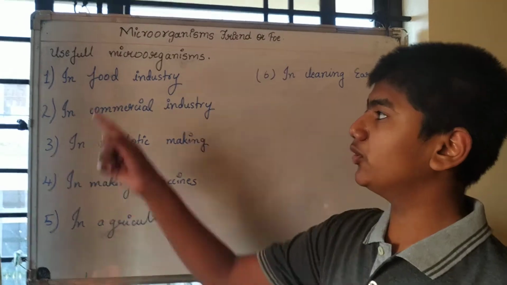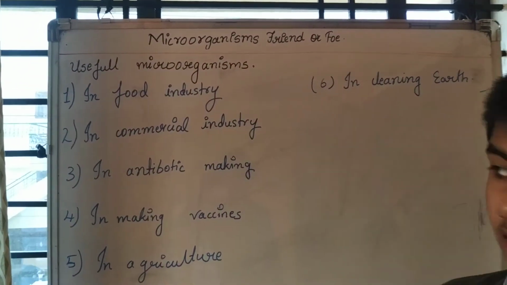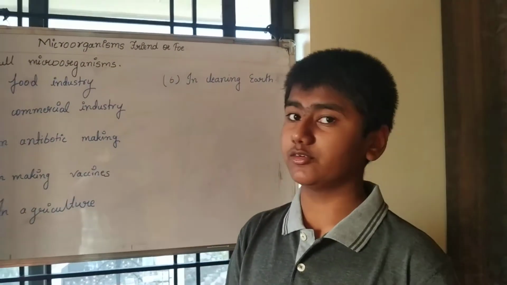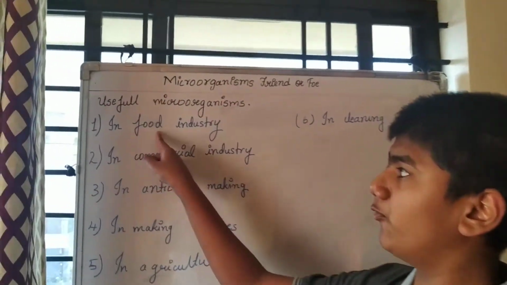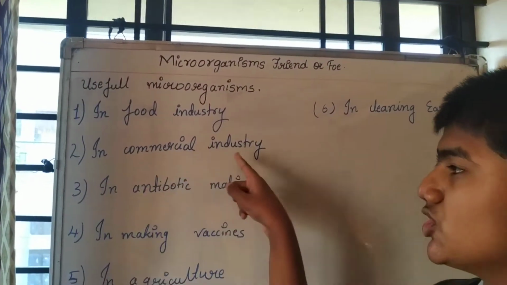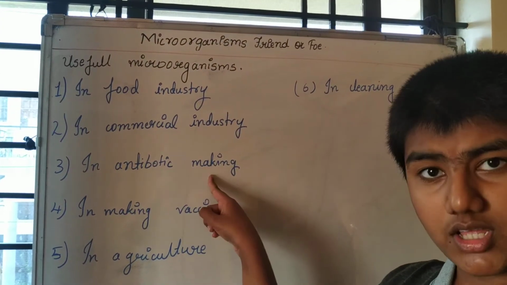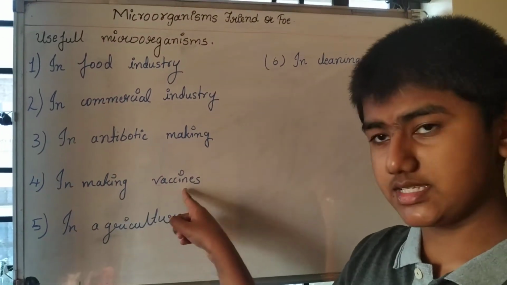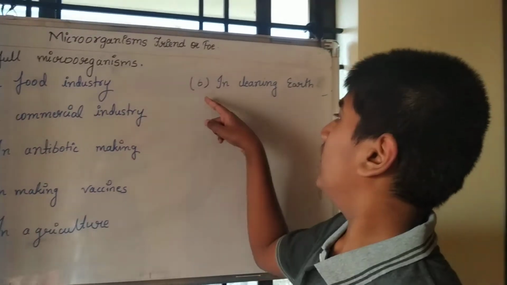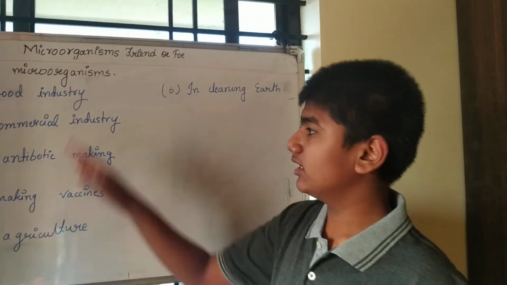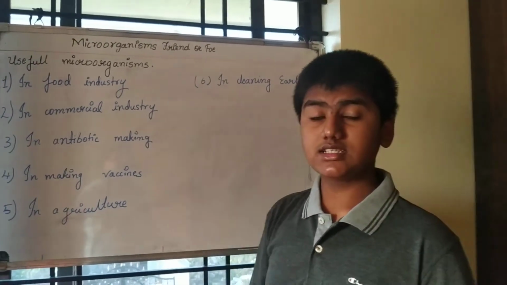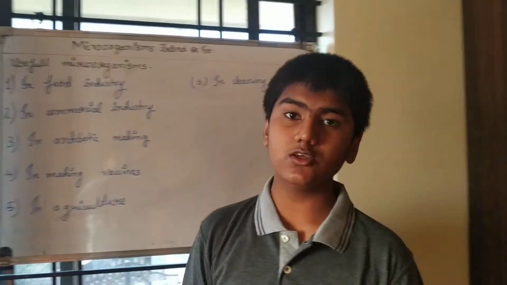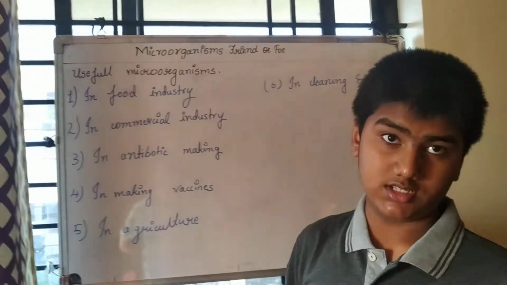So now coming to useful microorganisms. Microorganisms are used in different fields. Firstly, in the food industry, in the commercial industry, in antibiotic making, in making vaccines, in agriculture, and in cleaning earth. In six types, microorganisms are useful. Firstly, the food industry.